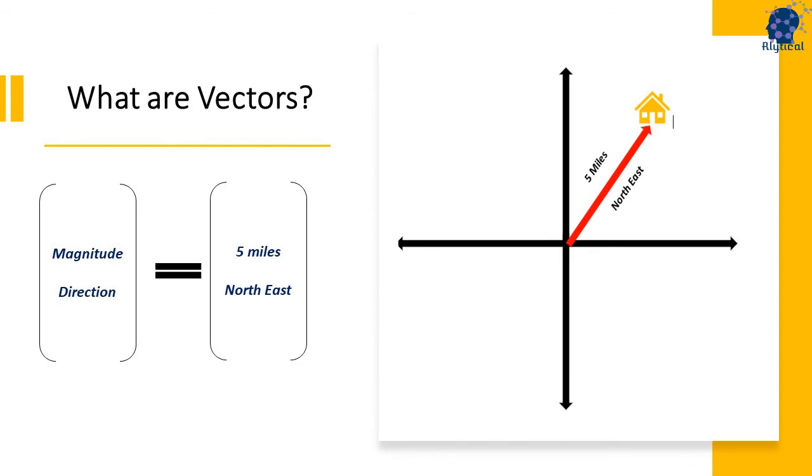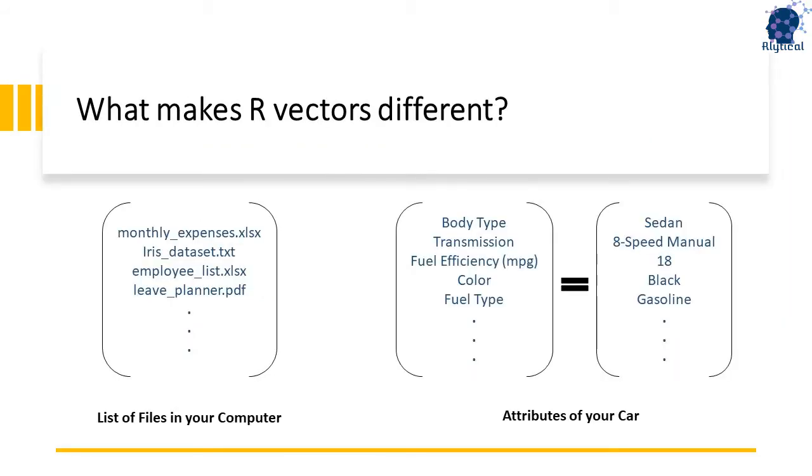A vector, the way we have learned in high school, is a quantity that provides the magnitude, aka the size, and the direction of an object. For example, when someone asks you for the address to a location, you don't just tell them that the location is 5 miles away, but you also provide them the directions to that location. Because otherwise the person will be clueless on which direction to take, as the address could be 5 miles in any direction. In math and physics, vectors contain numbers.